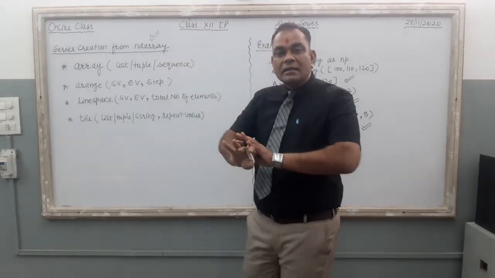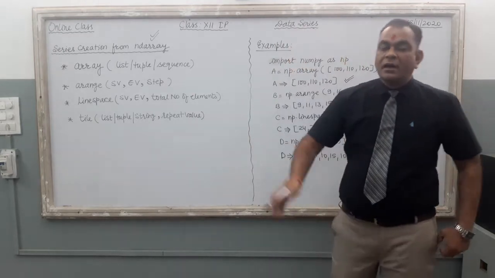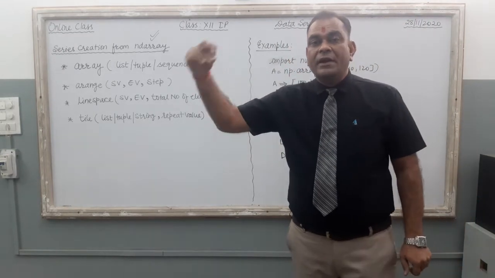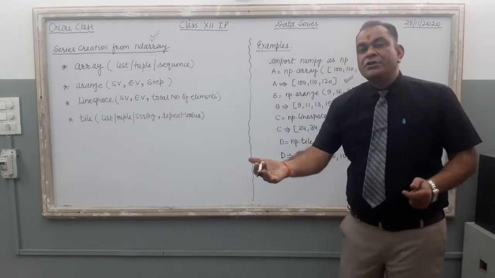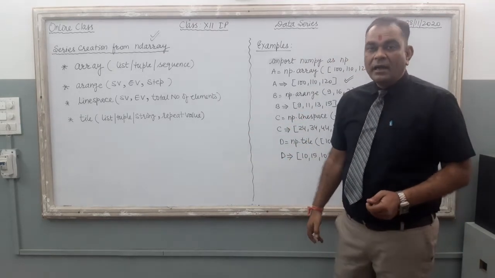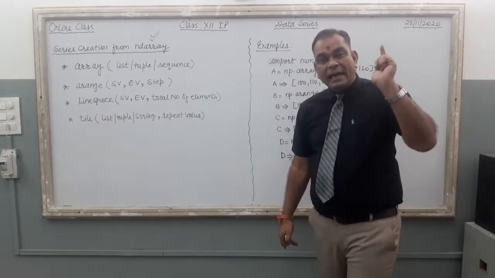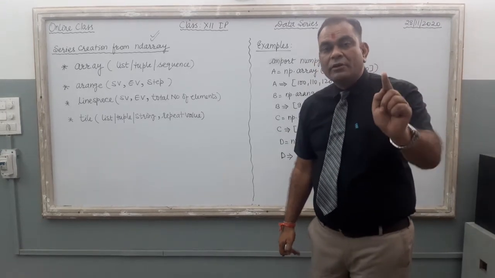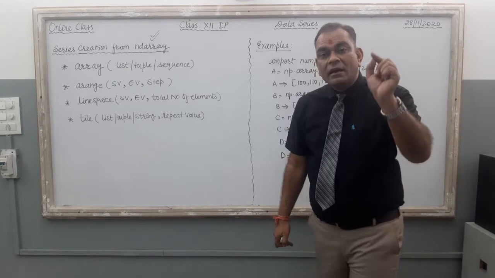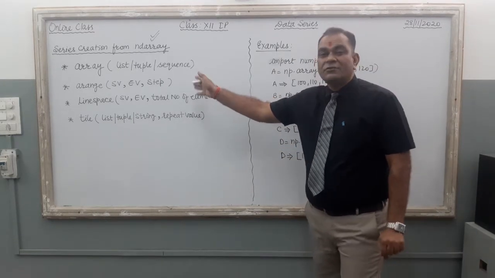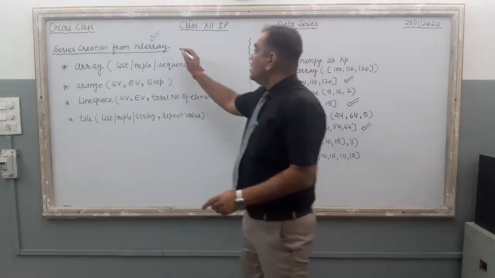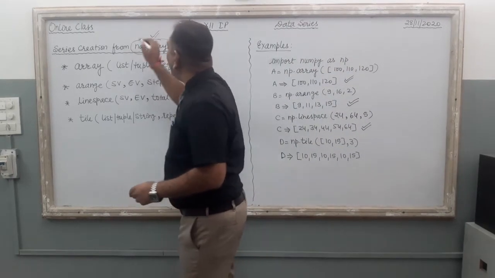It is the last video of series creation. I have posted 3 videos already, and it is the last method by which you can create a series. Here, we understood how to create a series by list, by dictionary, and by scalar value, and the last topic is how to create a series from ND-array. Very first, you should know what is ND-array.